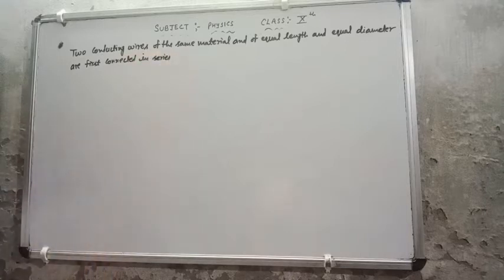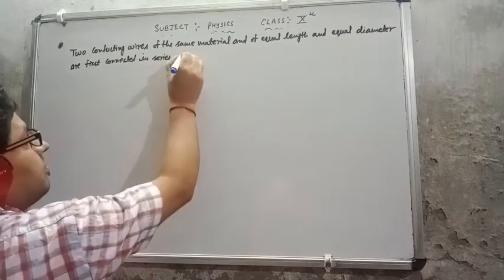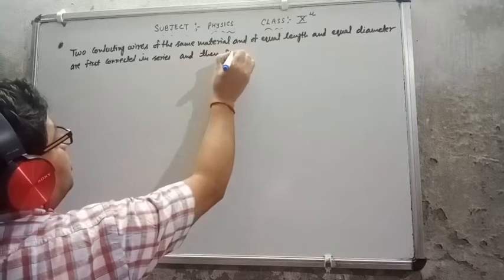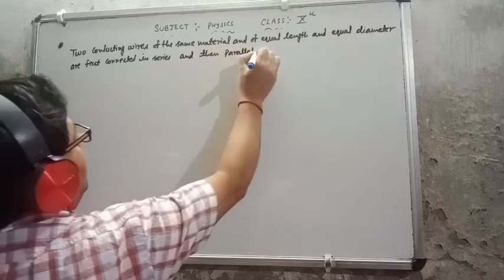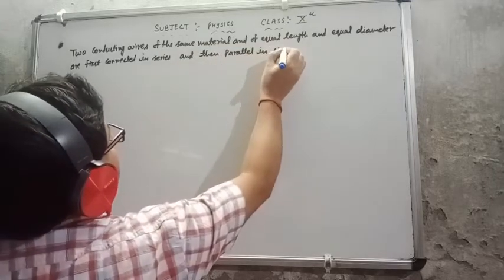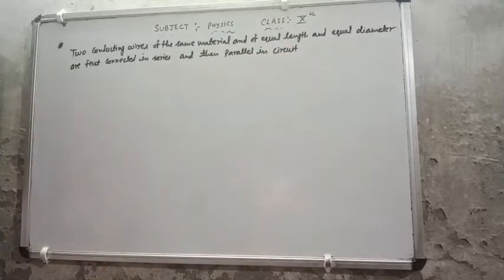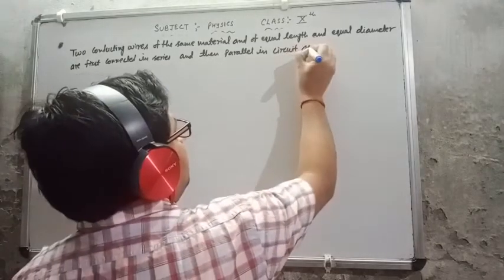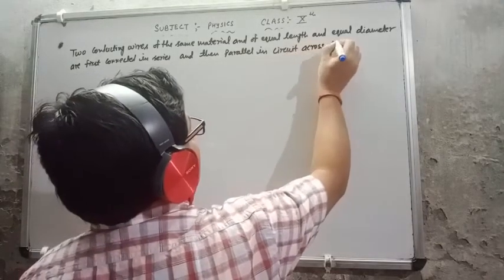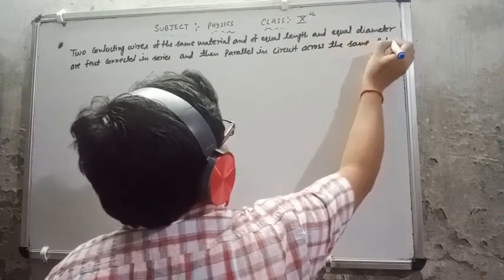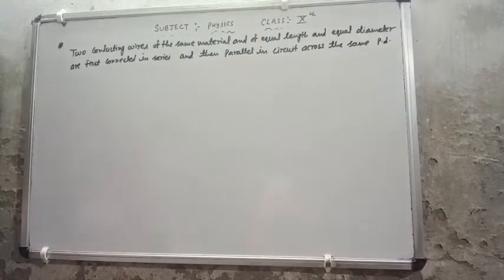And then in parallel in a circuit across the same potential difference, PD I am writing here.